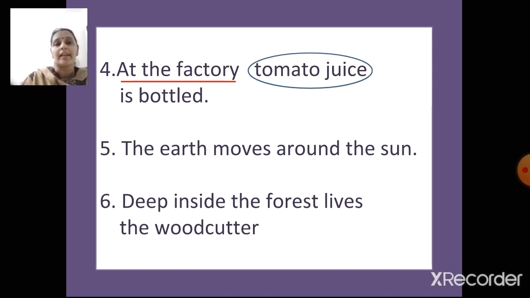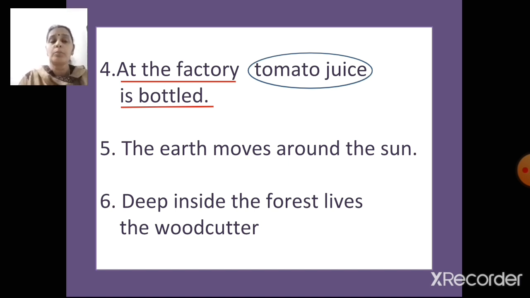I can write it as tomato juice is bottled at the factory. So at the factory is bottled will be underlined and tomato juice will be circled. Understood, children? Yes, it is not necessary that the subject will always come in the beginning. The subject can come in the middle also. You have to understand what the sentence is telling us about. That becomes the subject.